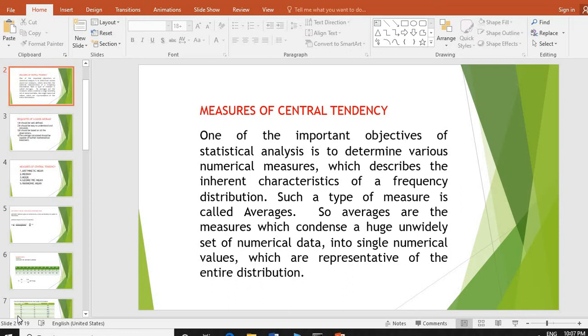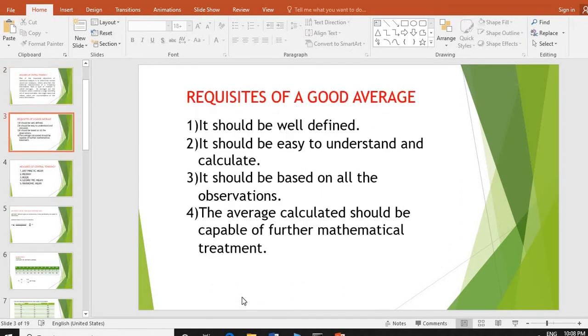Today I would like to explain measures of central tendency. One of the important objectives of statistical analysis is to determine various numerical measures which describe the inherent characteristics of a frequency distribution. Such a type of measure is called averages. So averages are the measures which condense a huge unwieldy set of numerical data into single numerical values which are representative of the entire distribution.